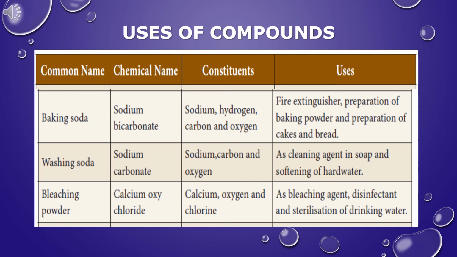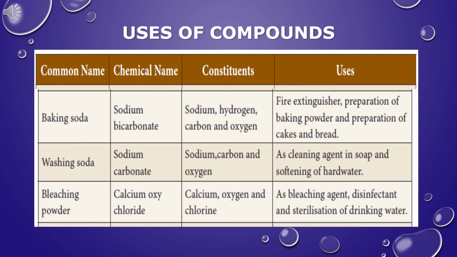It is used in fire extinguisher, preparation of baking powder, and preparation of cakes and bread. It is used as a neutralizing agent as antacid. Washing soda. The chemical name of washing soda is sodium carbonate, Na2CO3. It contains two sodium atoms, one carbon atom and three oxygen atoms.